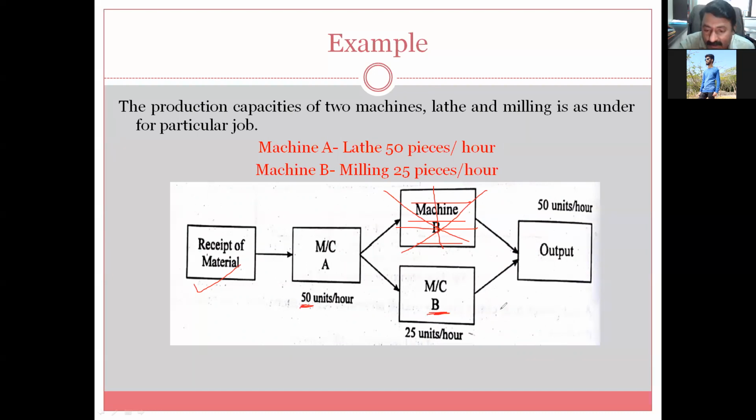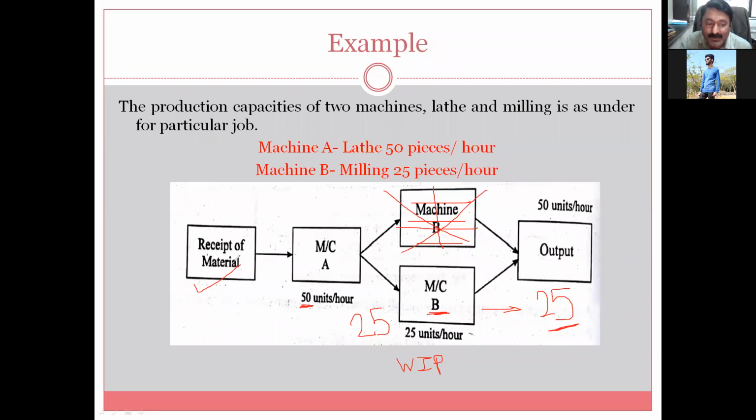So after 1 hour, what will happen? After 1 hour, only 25 pieces will be ready. And here 25 pieces will be idle. I will call this WIP, work in process inventory. So these are semi-finished. These are neither completely unfinished, nor a completely finished product.